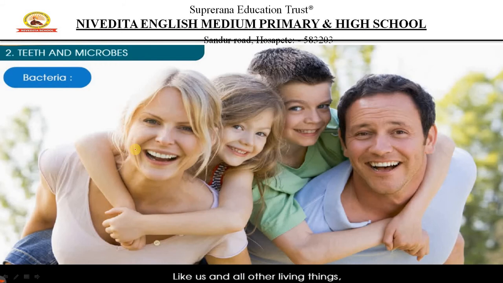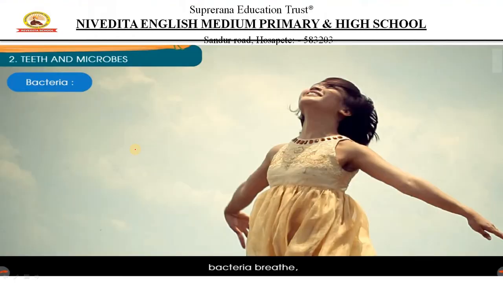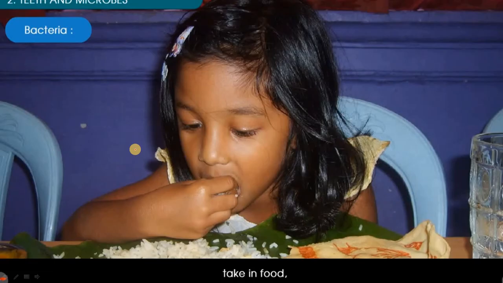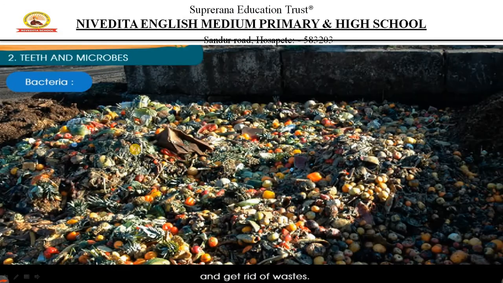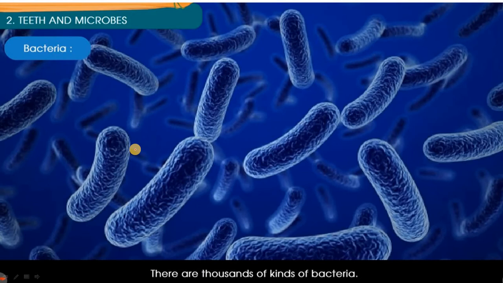Like all of us, like living things, bacteria breathe air. Just like what we do, it breathes air, it takes in food, means it eats food, it reproduces, means it goes on growing its generation, and then it gets rid of waste, just like human waste. After eating everything, our waste comes out. In the same way, it gets rid of waste. There are thousands of kinds of bacteria.